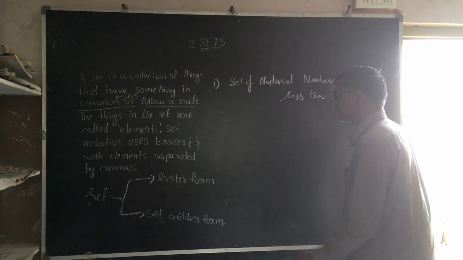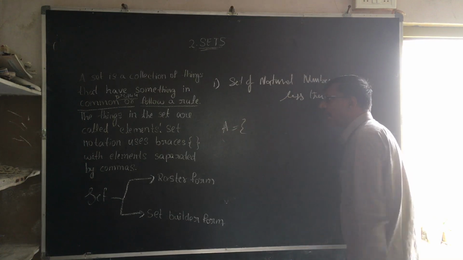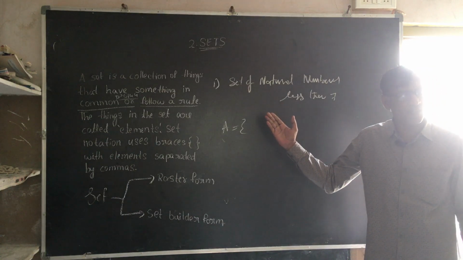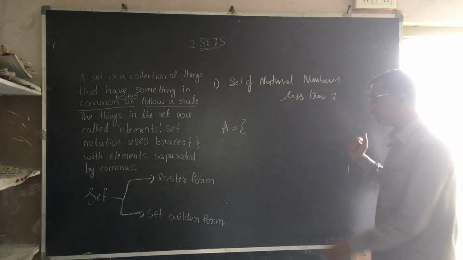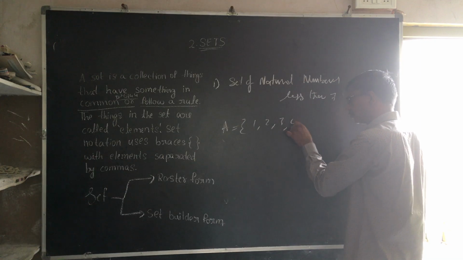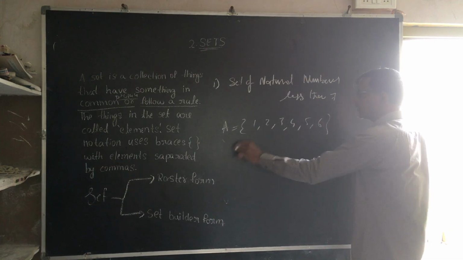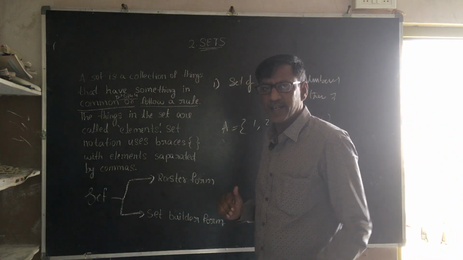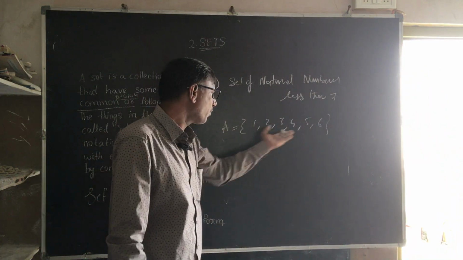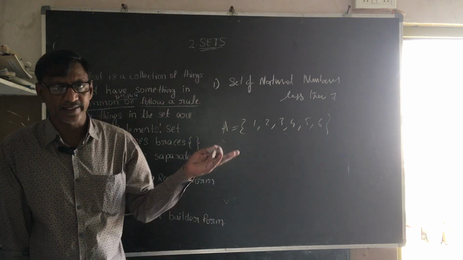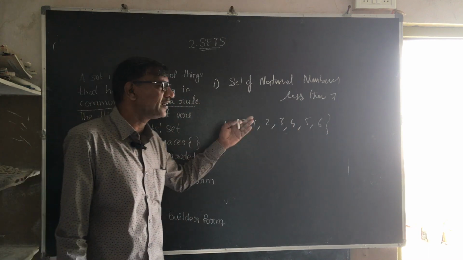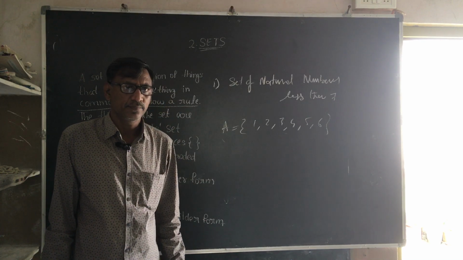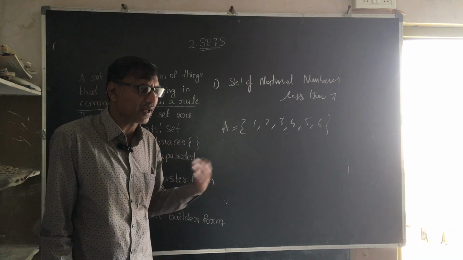I name it as A and I will write all the elements. Set of natural numbers less than 7. I will write 1, 2, 3, 4, 5 and 6. They are separated by commas. These are the numbers, which in sets we call elements. How many elements are there? 6 elements, all less than 7. This is called list form or roster form. The elements listed in the set are called roster form.